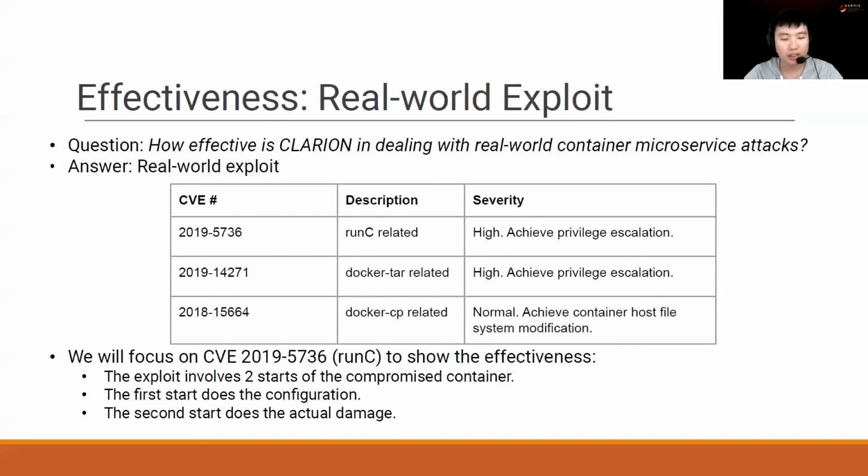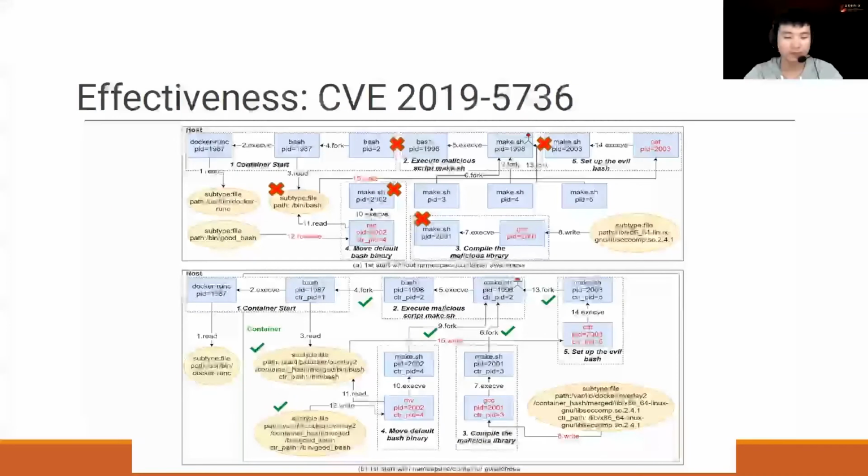We will focus on CVE-2019-5736 runC to show the effectiveness. The exploit consists of 2 stages of the compromised container. The first stage will get everything ready, and the second stage does the actual damage. We provide a comparison between CLARION and Spade here.